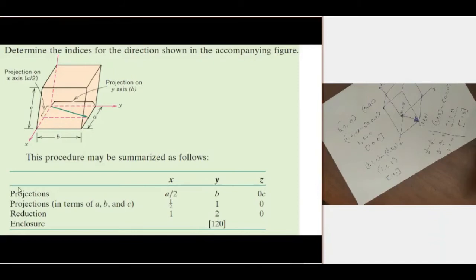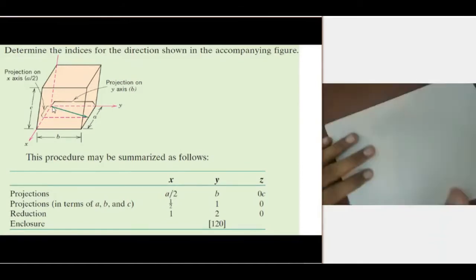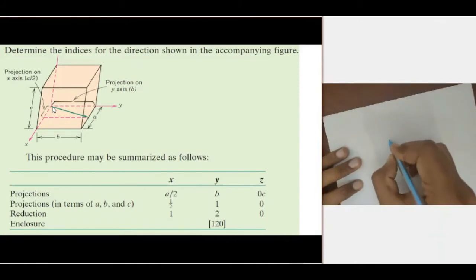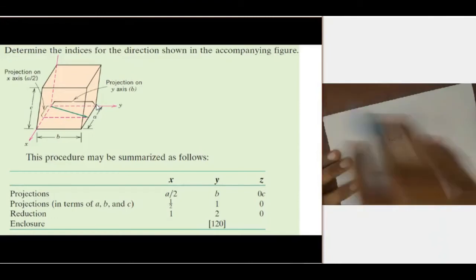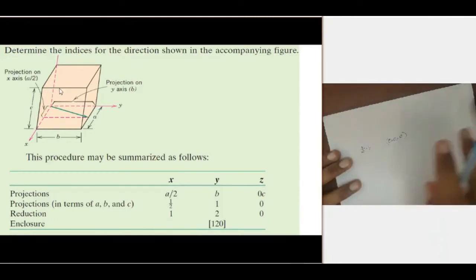So the projections are, for the starting point, 0, 0, 0. For the ending point, the x intercept is half of the unit cell, so it is half. The y intercept is the full length, so it is 1. For z there is no intercept, so it is 0.